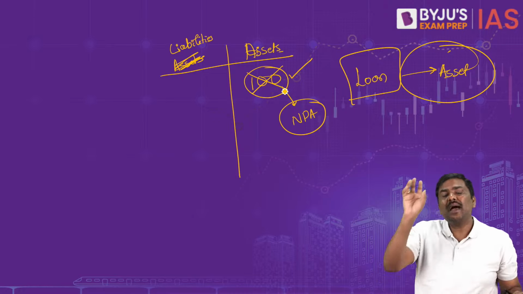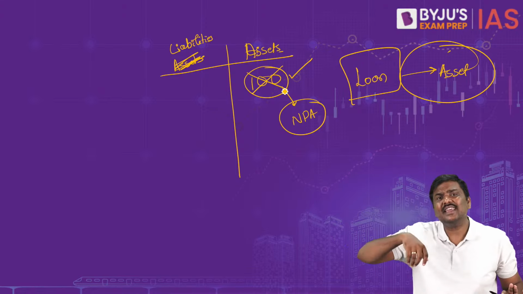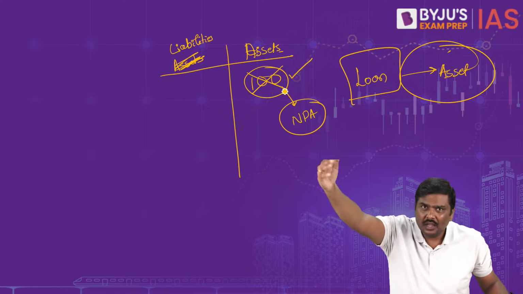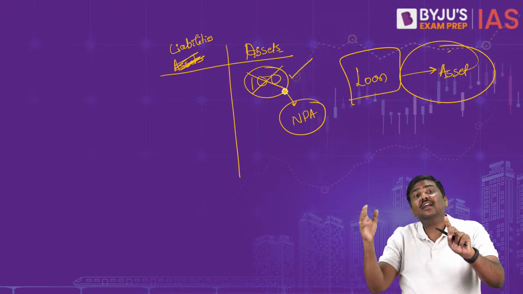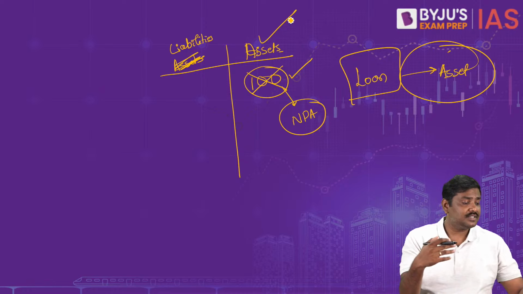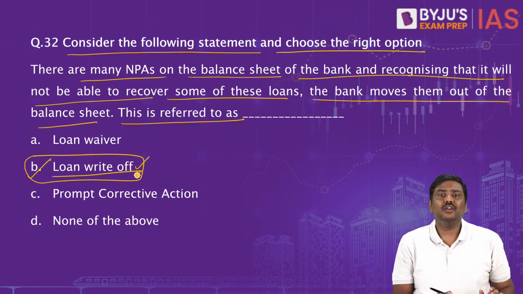No. The bank has filed a case against you. You're a borrower, and the bank will file a case against you. They will continue to fight against the borrower in the NCLT, DRT, etc. But only for the sake of accounting, they will remove it from the asset side. This is called a loan write-off.